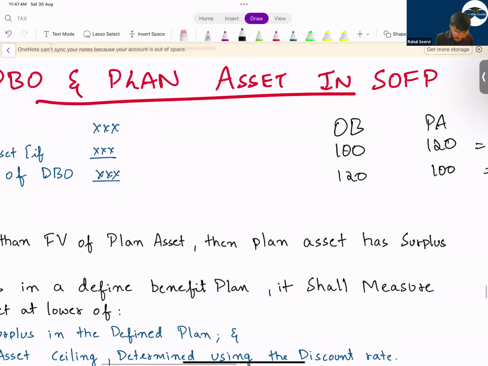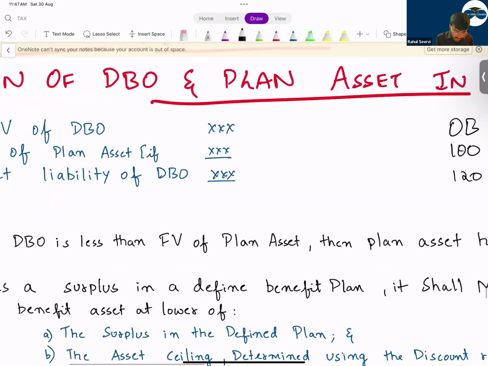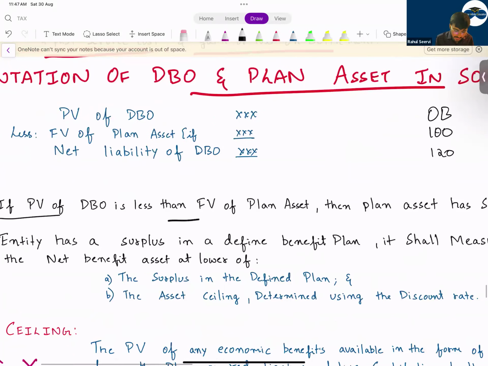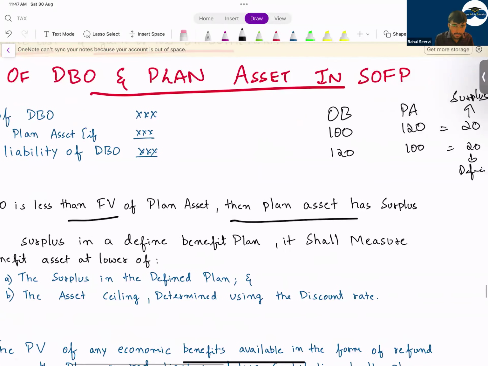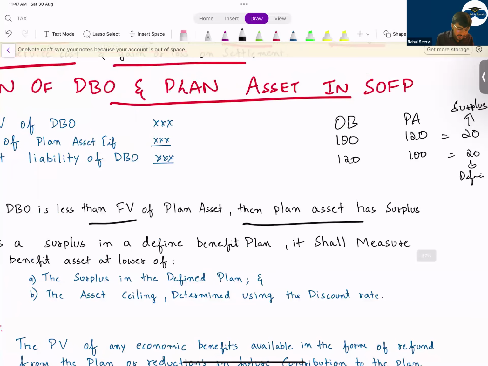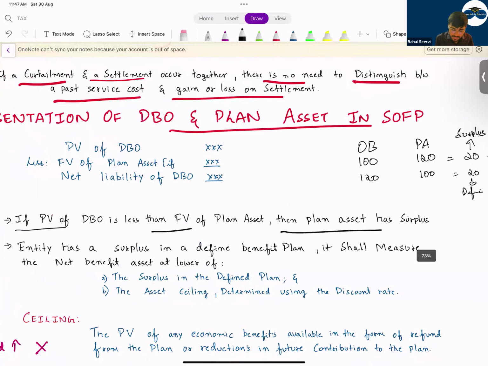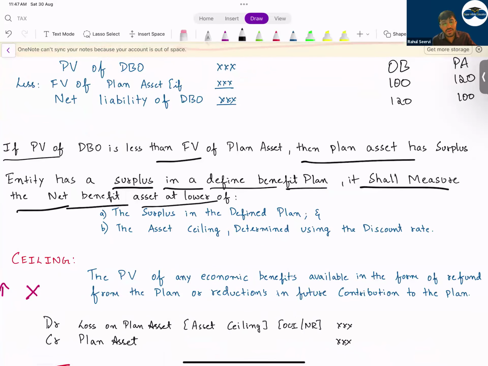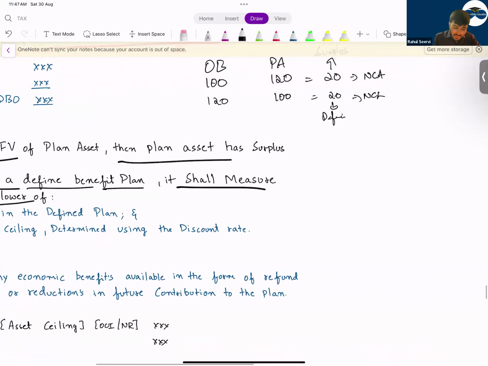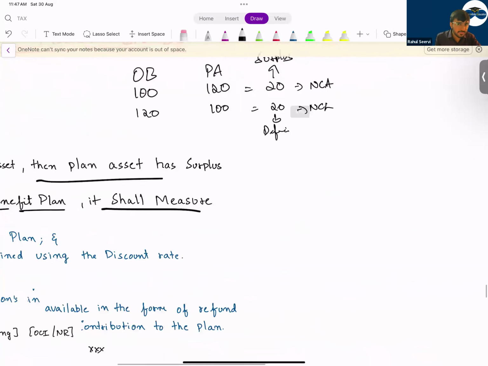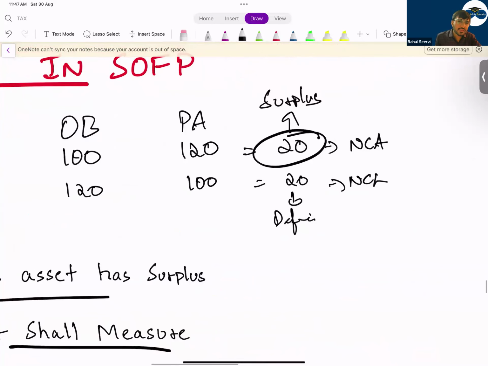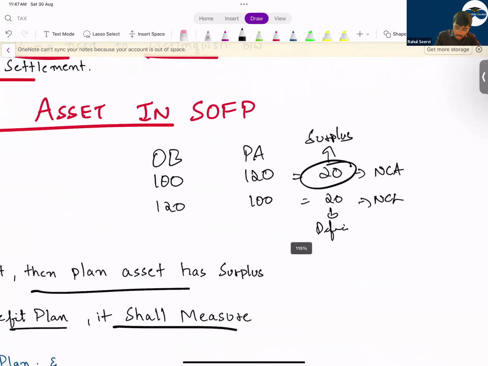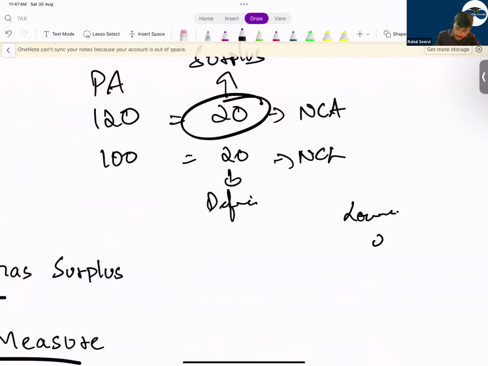Then see now, note, if the present value of the DBO is less than fair value of the plan asset, then the plan asset has a surplus. Now the entity has a surplus in a defined benefit plan. It shall measure the defined benefit plan at lower of two things. Why? The concept of asset ceiling will come into picture because of prudence concept. Now they say that how much is the surplus? 20 is 20. Now there is a limit. You can record this at lower of two things. Lower of 20 or present value of